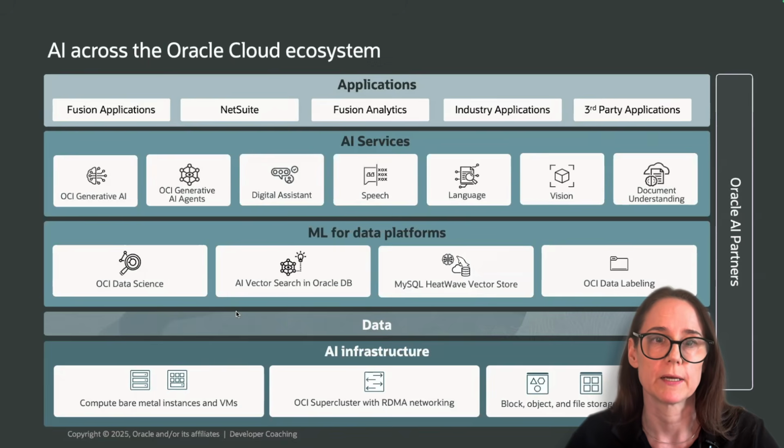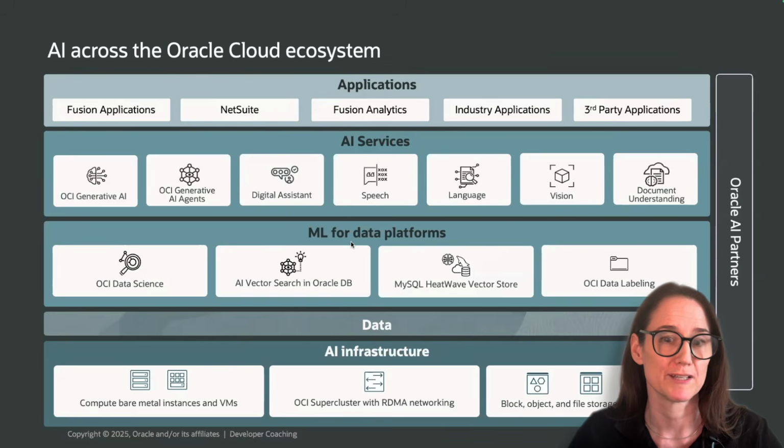At the developer layer, we have services like GenAI and agents and digital assistant, so you can call the LLMs or add natural language interfaces without having to build your whole stack. And of course, across the application layer at the top, Oracle apps embed domain-specific AI for finance, healthcare, retail, public sector, and more. So that's what customers are running today in production. When I show you this demo, it's not just a toy pipeline, it's running on the same infrastructure, database, and services that are production ready.